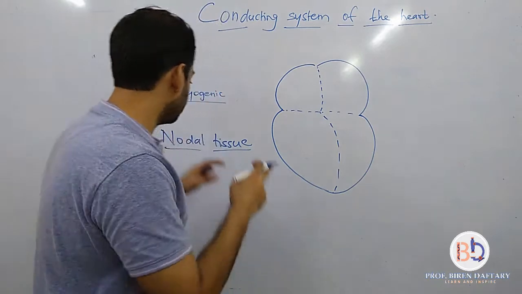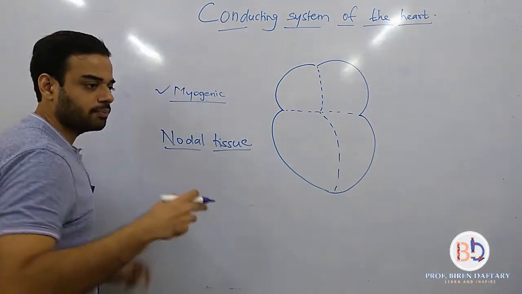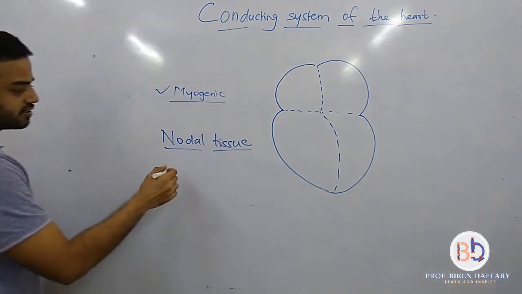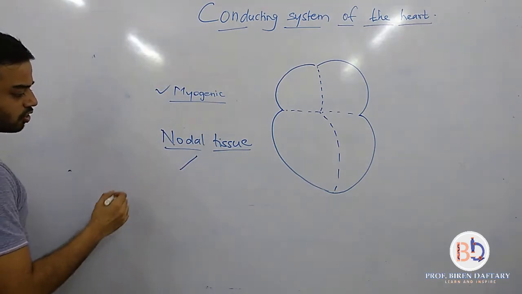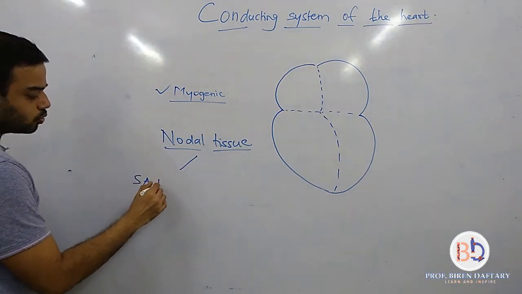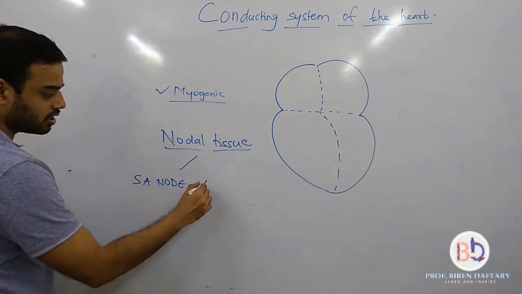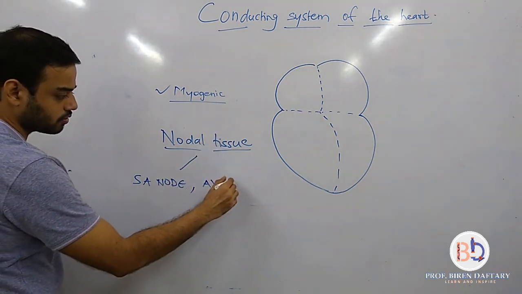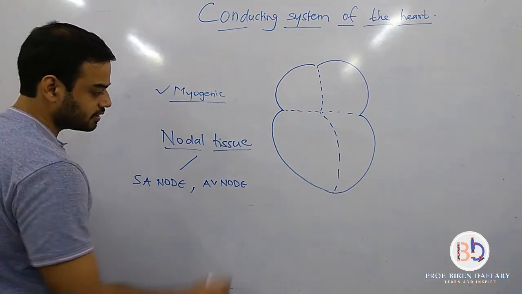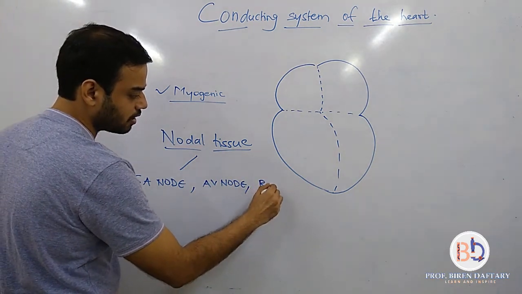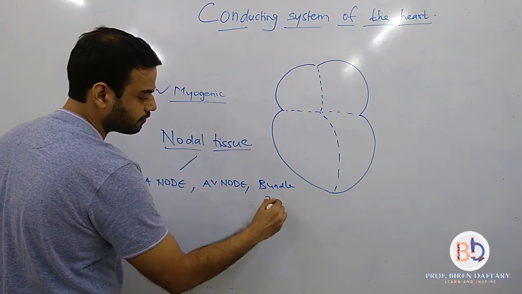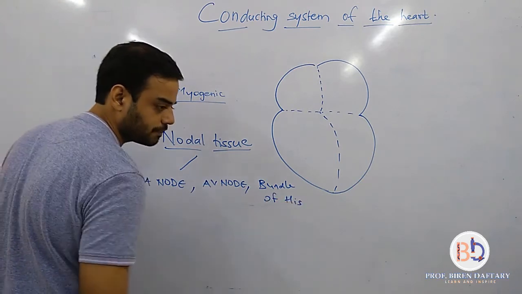Now, these nodal tissues are of many types. For example, there is something which is called as the SA node. There is something called as the AV node. Then there is bundle of His, H is capital.